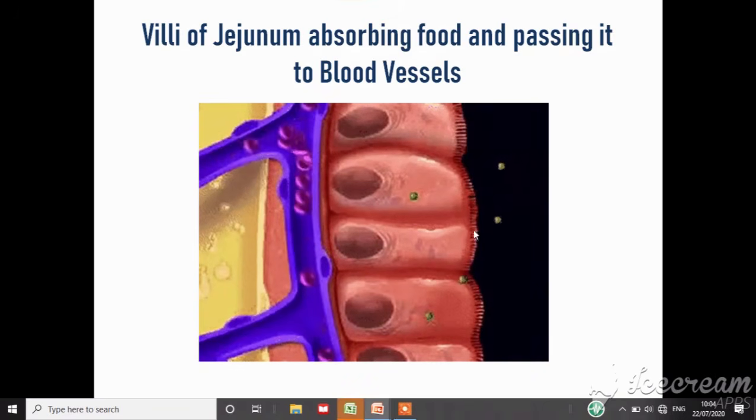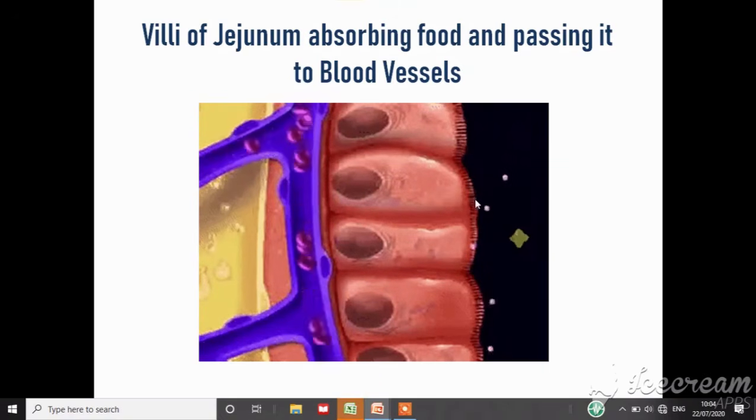This pink color one is villi. Now you see that food particle will come, it will be absorbed by villi. See, food particle it is. The broken food particle is absorbed, it is going into the villi. From villi, the food particles are going into blood pipes. This is a blood vessel or blood pipes, guys. See the blood is moving.